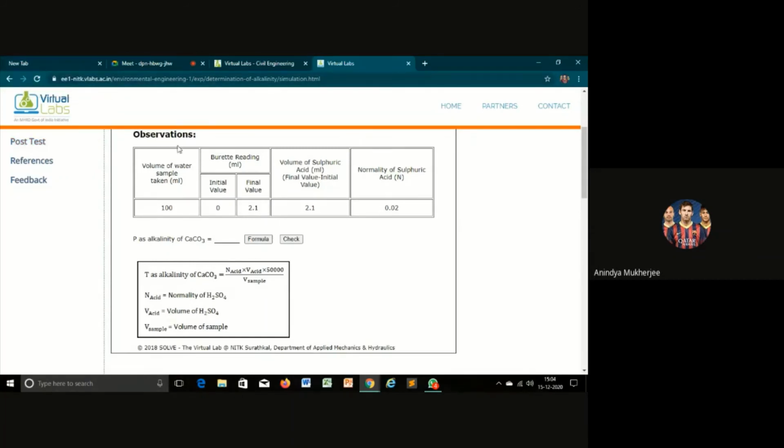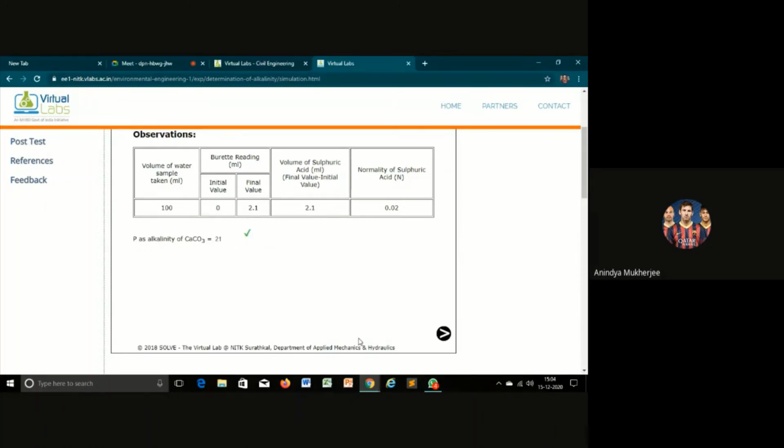So the answer will be 21. Okay, so we got the phenolphthalein alkalinity of CaCO3 as 21.